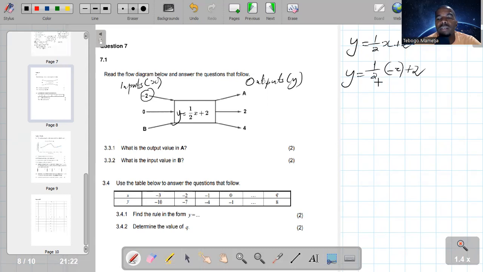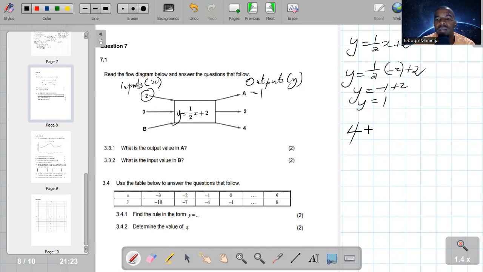So in the space of x, we're going to substitute with -2 there. So y is equal to half of -2, it's -1, plus 2, which is going to be 1. So A is 1 there. So the last one is B. B, they are looking for an input when an output is 4. So from the very same formula, in the space of y, we are going to put 4.